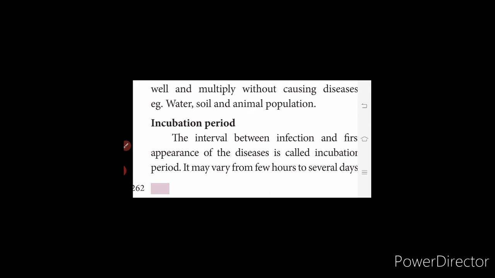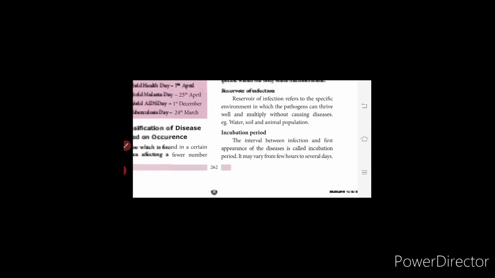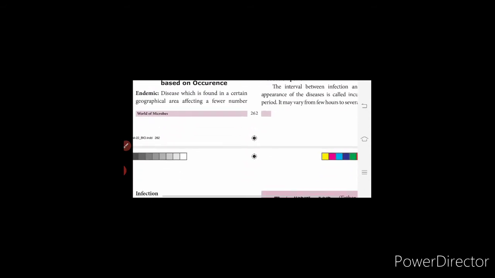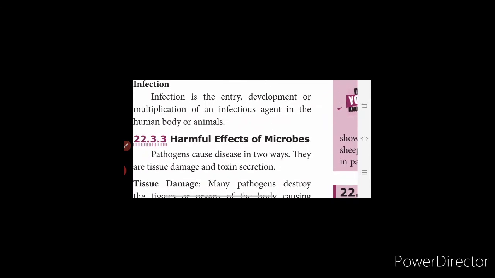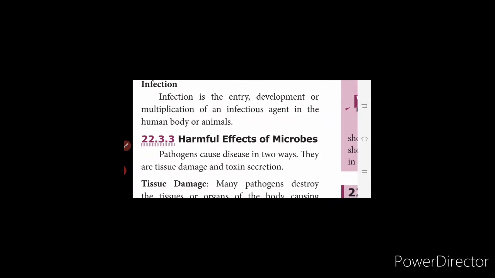Okay, so next is infection. What is infection? Infection is the entry, development or multiplication of an infectious agent in the human body or animals. When the microbes get entered, developed or multiplied in the human body or animals, it is called infection.